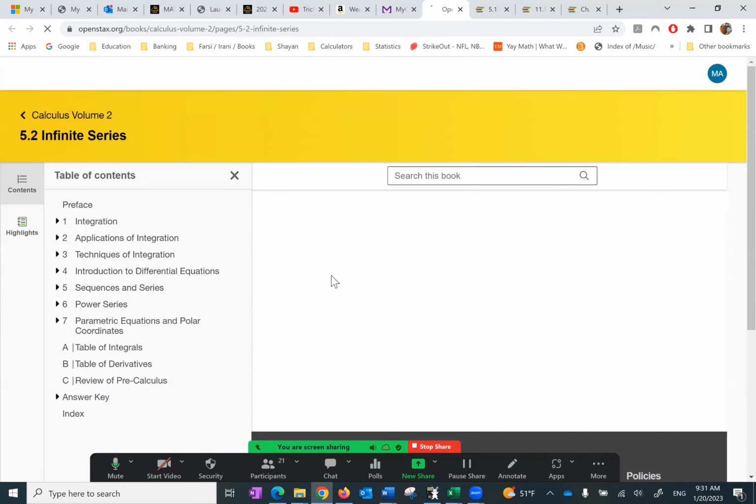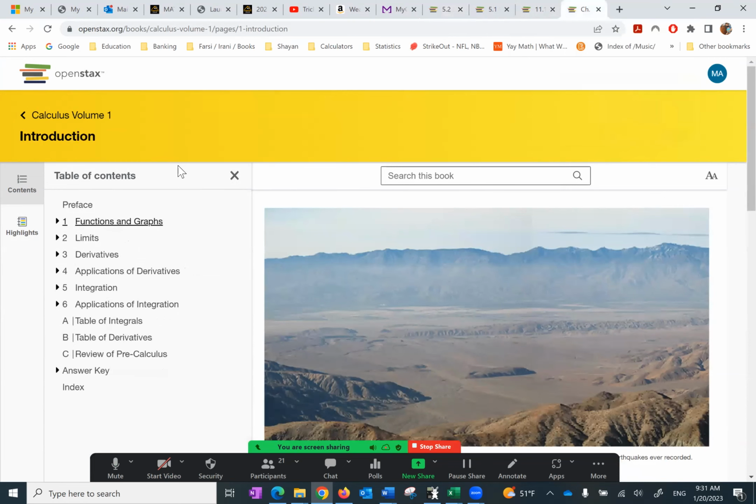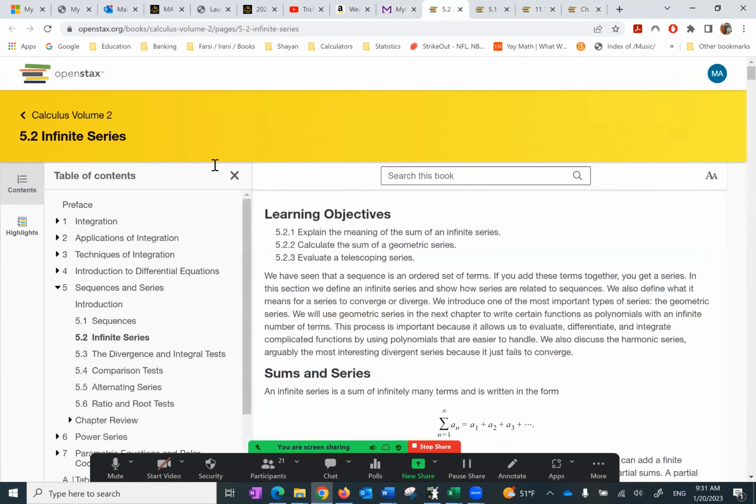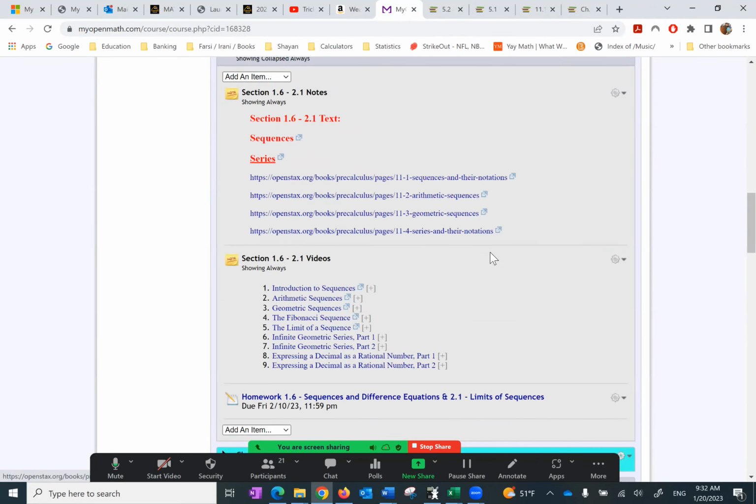If you click on this one, it takes you to series. It is a different calculus. This is volume 1. This is volume 2. So 2 different things. But anyways, coming back here, then we have more information here.